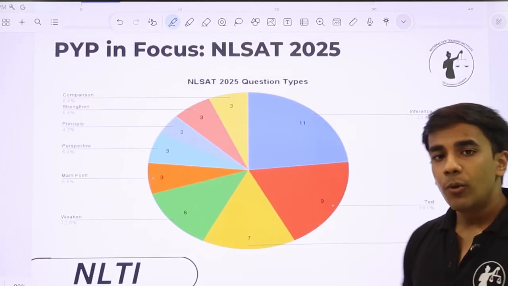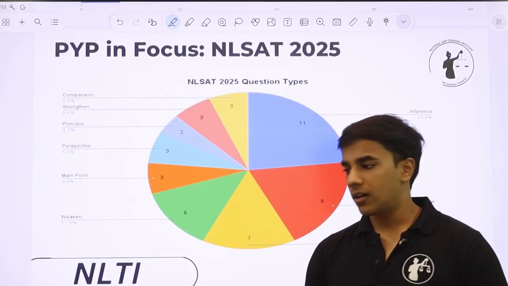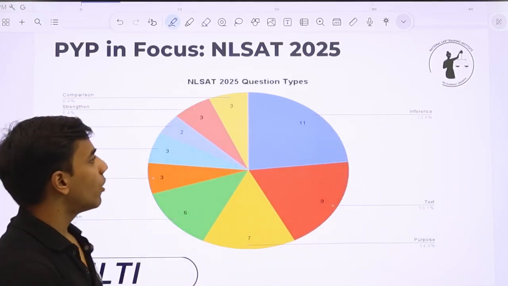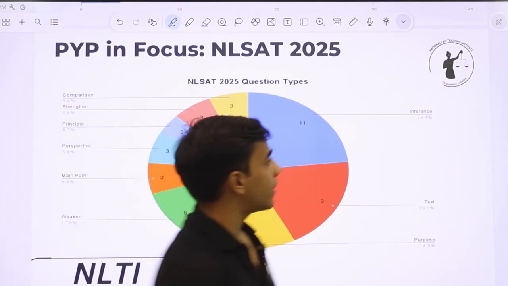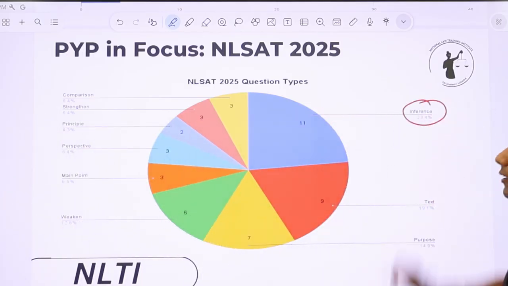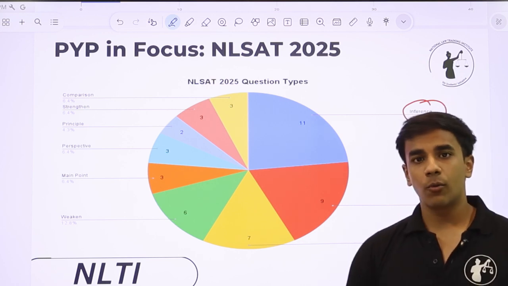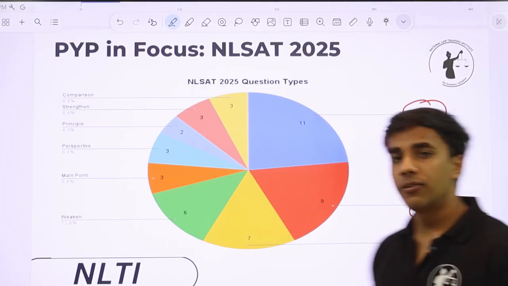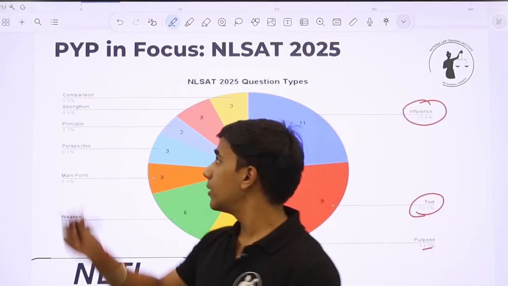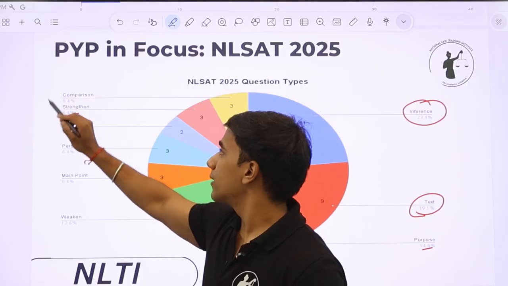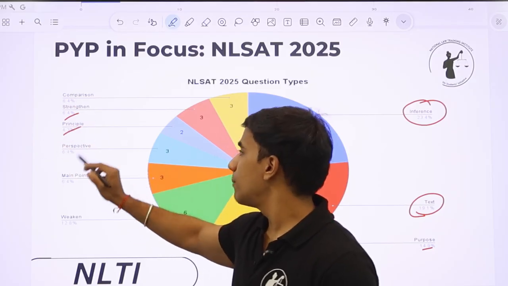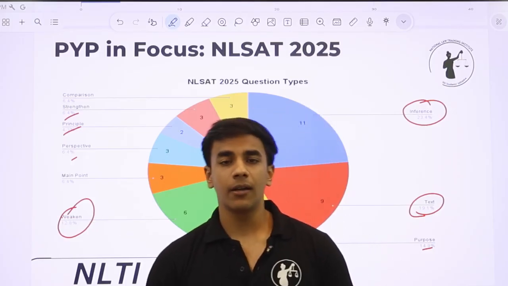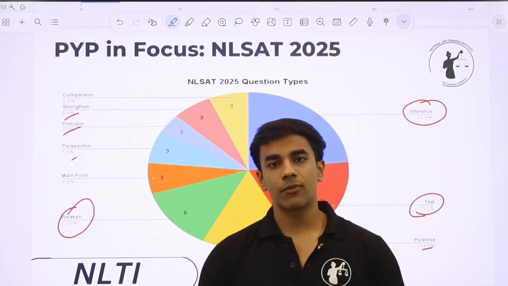So this is the NLSAT 2025 complete breakdown. Because this paper was recently held, this is the primary paper in focus for us. So what was asked in NLSAT 2025? As I've already told you, around 24% of questions were from inference, 20% directly text-based, around 15% based on purpose, that is, what is the primary purpose, around 7% on strengthening, 6.4% on comparison-based, principle-based, perspective-based, main point, and around 13% on weakening. Again, almost 20-25% of questions were asked from strengthening and weakening.